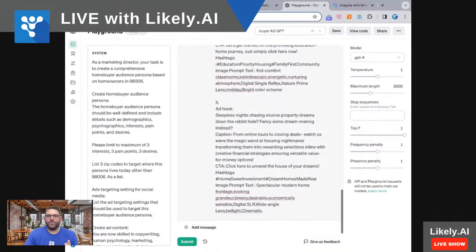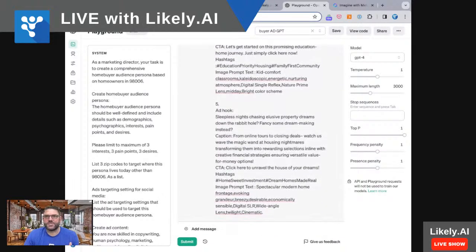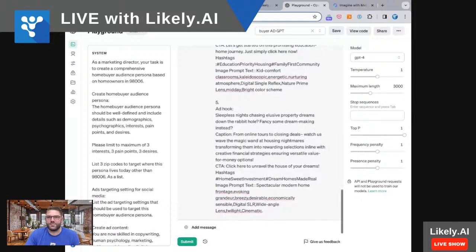Right? So I don't know which one to take here. Let's take this one. This is their hook: sleepless nights chasing property dreams down the rabbit hole, fancy dream making instead. I love it, right? So basically, find the house of your dreams. It kind of goes through it, and then the actual image prompt.